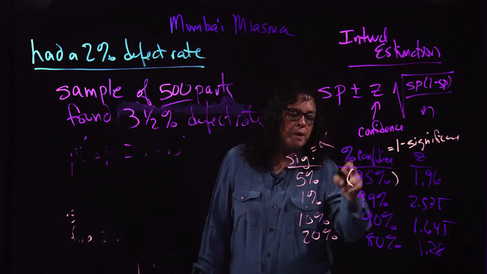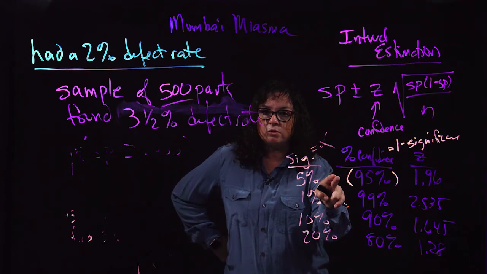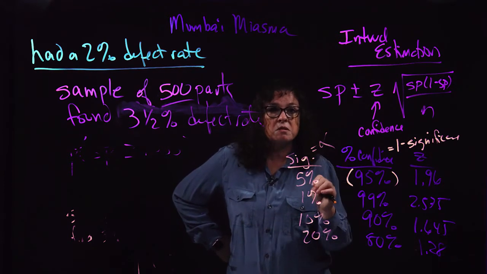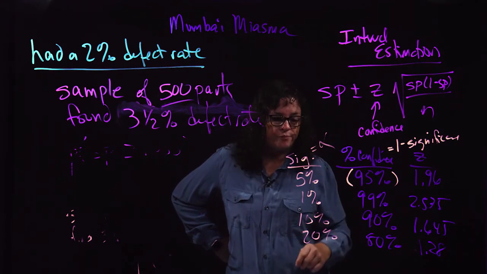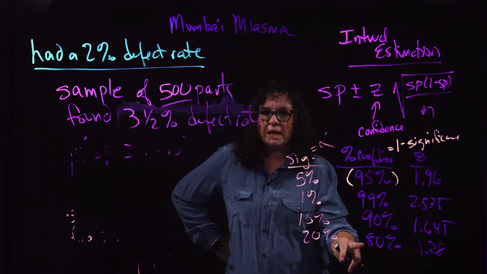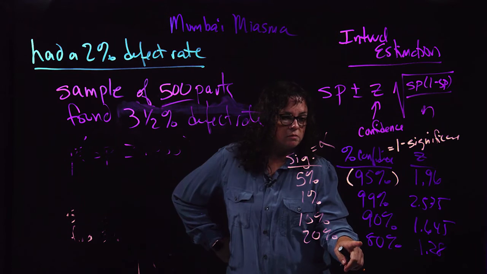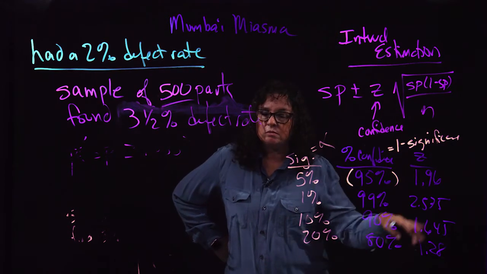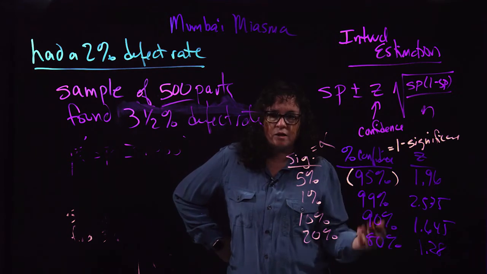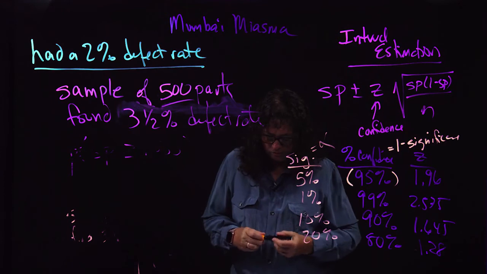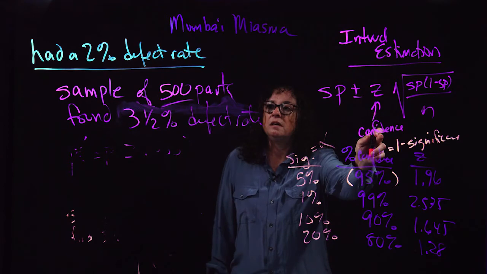Again, I go back to talk about this 95% a lot because it is the most commonly used confidence level, because it's used for business most of the time. Now, if you're doing medical research, you want 99. If you're doing something like psychological or sociological research, you might use 80. These are just very handy to know. There are not a lot of numbers here, so I'm pretty sure you can stick them in your head, and it will save you a lot of time looking them up.